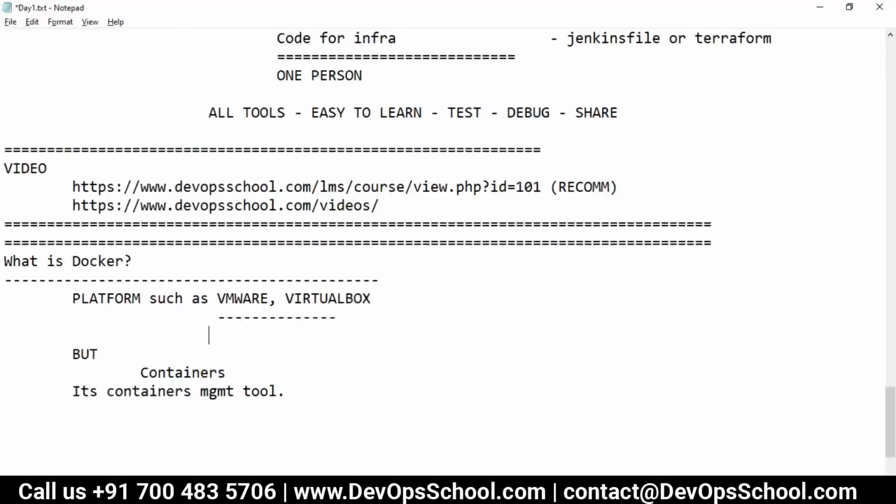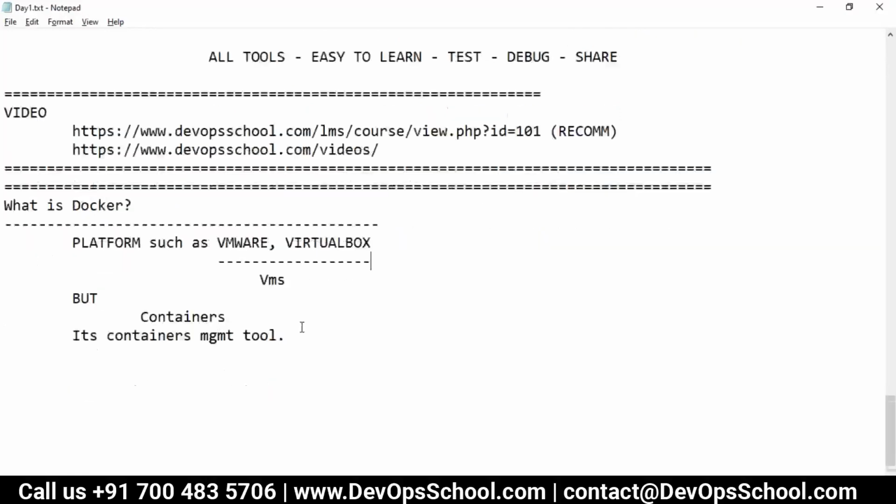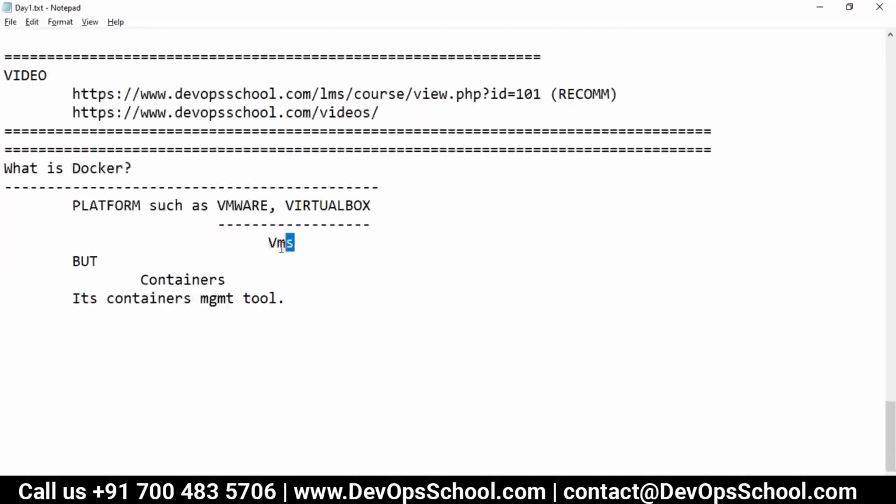Now there's a difference between VMs and containers. VMs is a pretty old technology. It's been there for the last 20 years. So you know that. I don't want to cover this topic right now. But here the question is popping in my mind now. Okay, fine. It's a container management tool. It is a platform for containers. But the question is again,